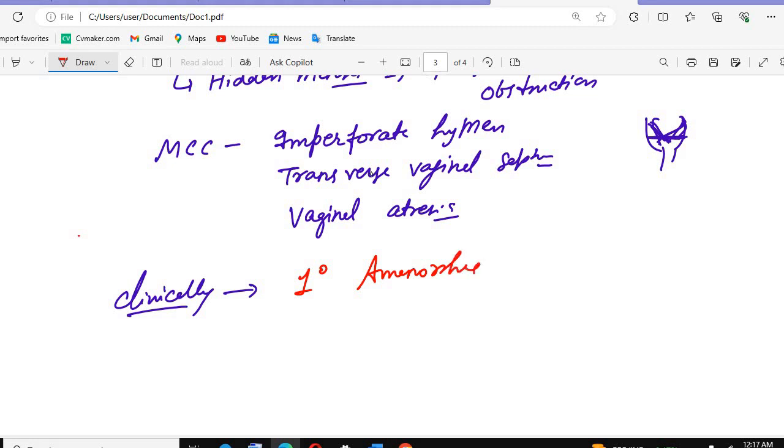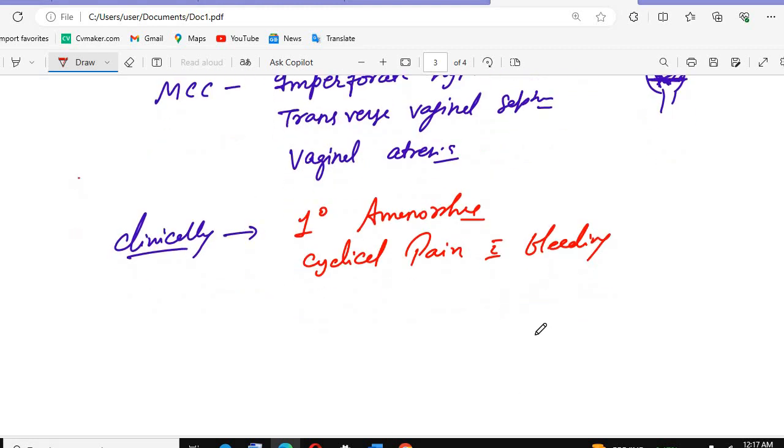Along with that there is cyclical pain, with or without bleeding. Primary amenorrhea means that at the time of the menarche, there is cyclical pain with or without bleeding.